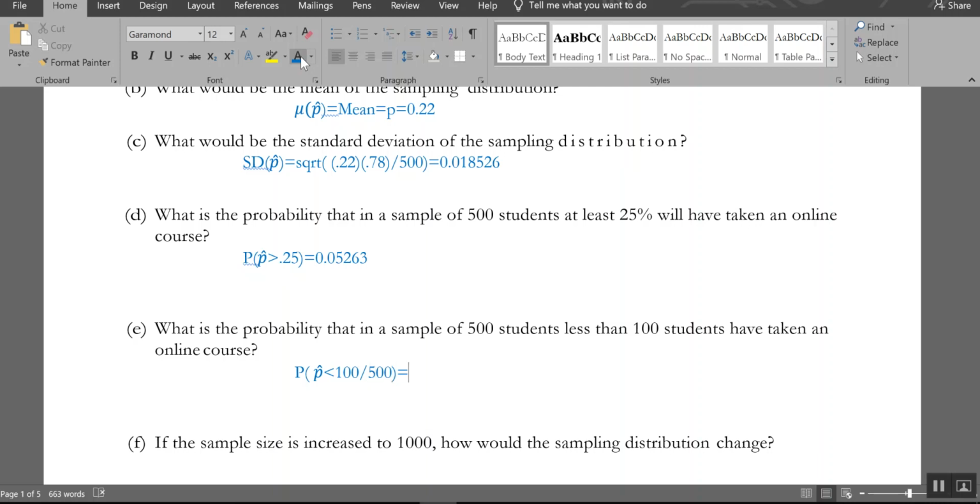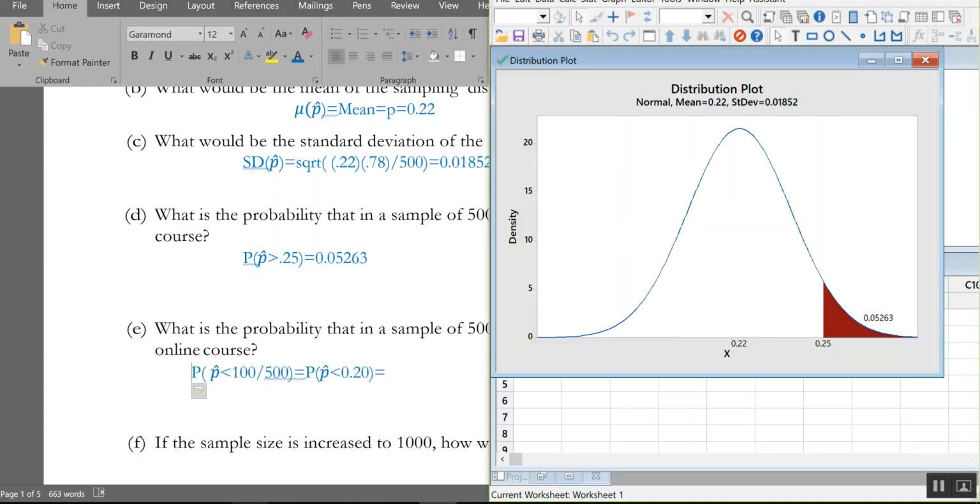And those of you who know your fractions really well recognize that this is the probability that my proportion is less than 0.20. Oops, too many zeros. Yay! So let's go back to Minitab. Let's move this over a little bit so I can see it. That's not what I wanted, Word. Word is so bad about knowing what I want.